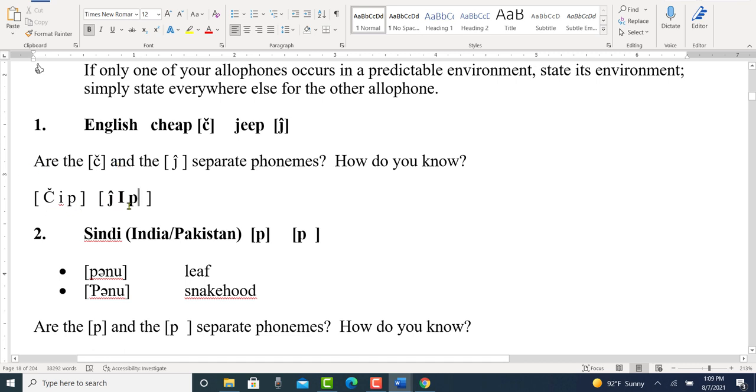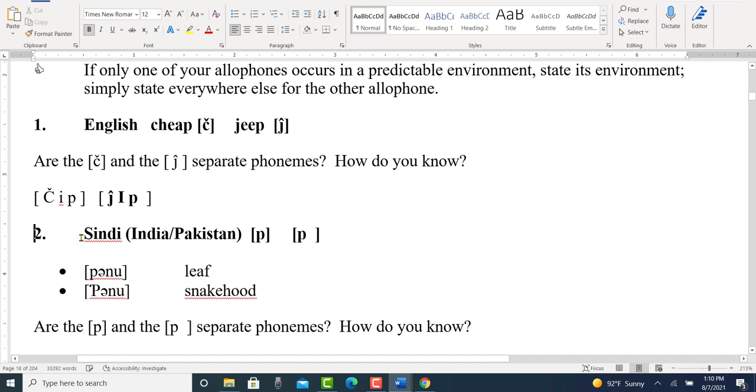So if you look at these two, here's what we can say. We can say that these are examples of minimal pairs. A minimal pair basically is a pair of words with the same number of sounds that differ only in one sound in the same position. In this case, we have three sounds here, three sounds here. The difference is the initial consonant position, the CH and the J sound. So these are separate phonemes because if you substitute the one sound for the other, it changes the meaning of the words from cheap to Jeep. So yes, the C and the J hat checks are separate phonemes.